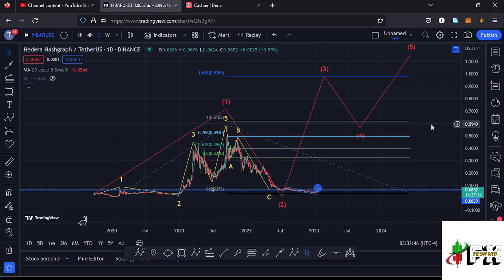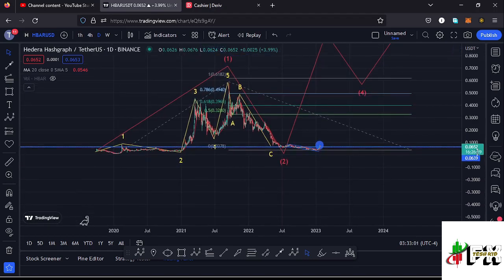Here on the daily chart, you can see that my target area to the upside in the formation of that wave 3 is at around the fib level 1.618, and that is at around the $0.9768 mark, and that is the minimum that I'm expecting Hbar to do on the long-term scenarios.